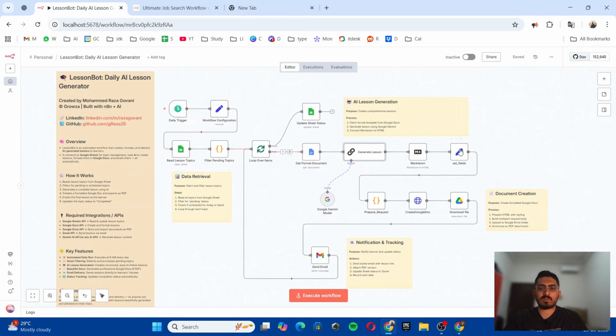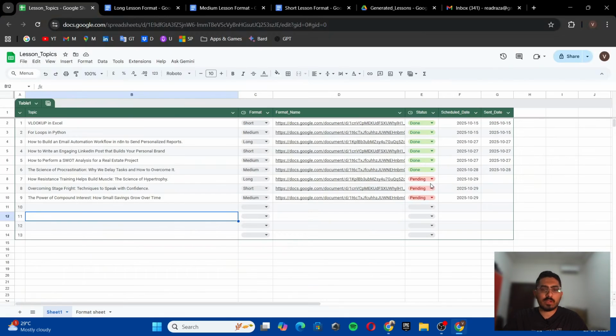After it finishes one loop, it will send an email for one topic. If there is more than one topic, it will go through the loop again and send individual emails for individual topics. After all the loops are finished, it will go to the update sheet status and update the sheet. So we will try executing the workflow once.